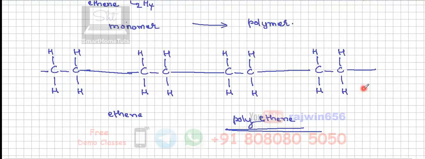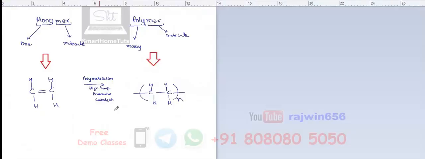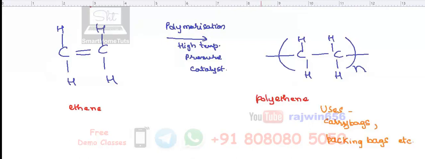Afterwards we are going to take up synthetic, that is artificial polymers also, natural polymers also, and then what are going to be the uses of all of these polymers. Okay, I'll just give you all of these things on screen and then you can copy it down. Okay, so this is the reaction of polymerization. Copy down that reaction also.